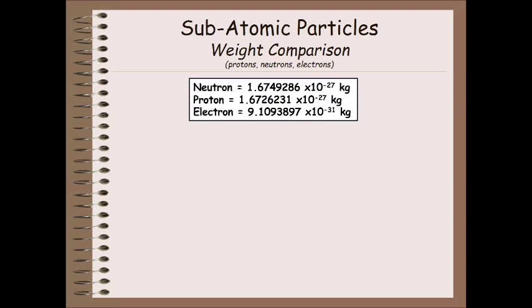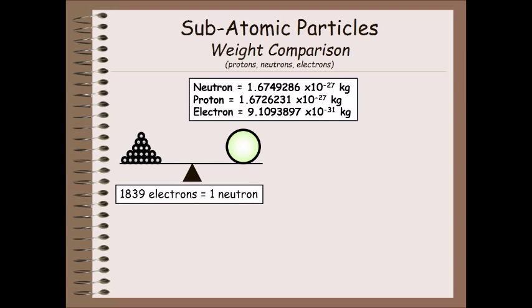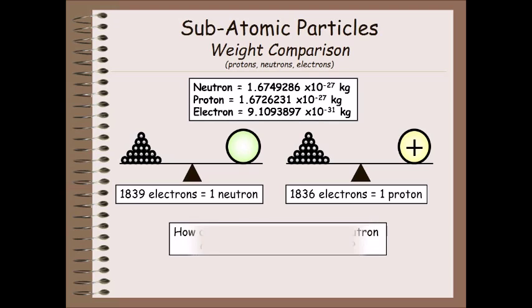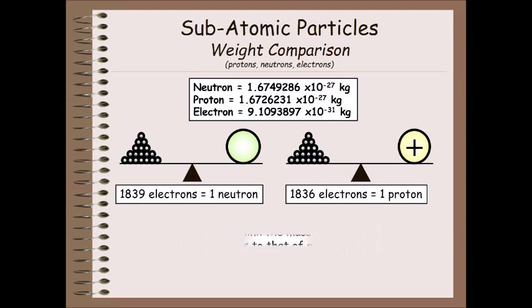Electron equals 9.10938997 x 10^-31 kg. 1839 electrons equals 1 neutron. 1836 electrons equals 1 proton. How do you think the mass of a neutron compares to that of a proton? 1 neutron, 1 proton.